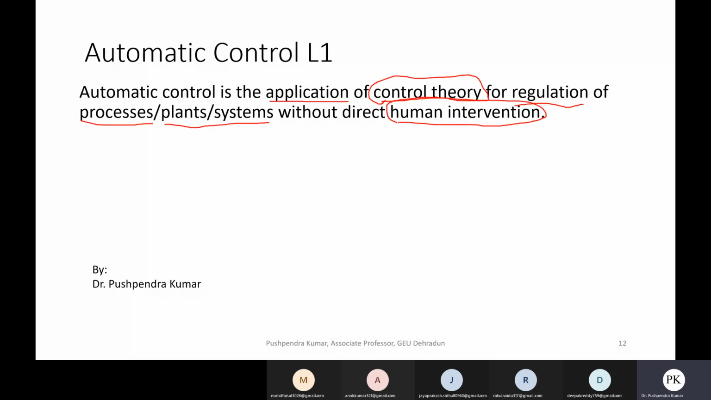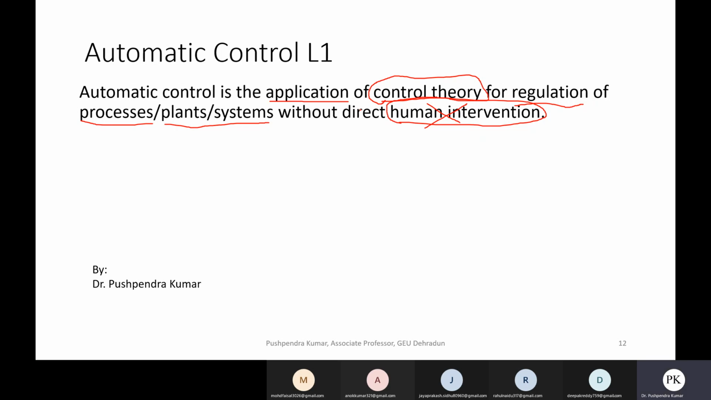So basically, in automatic control systems, we reduce this human intervention, or we can say direct human intervention. Of course, there will be some human intervention by those who develop that control system and all, but there will not be any direct human intervention. Automatically, it will regulate a process.